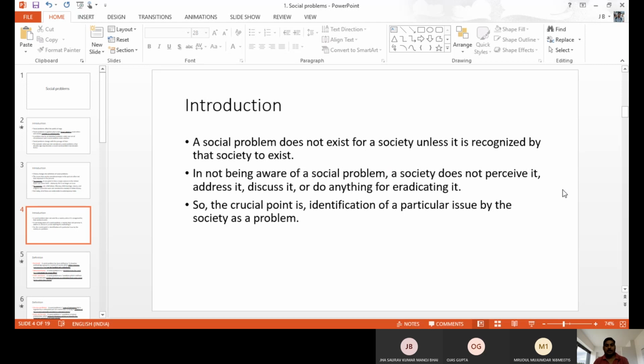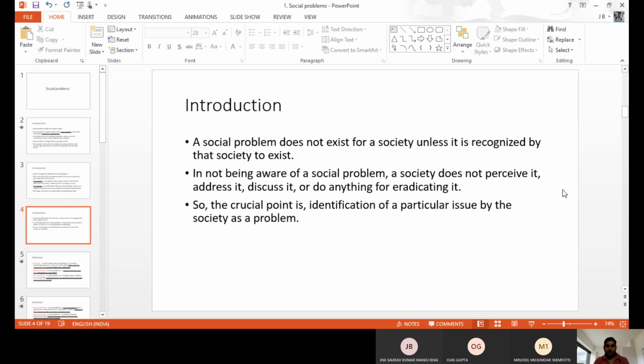Social problems do not exist in society unless they are recognized by the society, recognized by the government. Okay, so when the government accepts, when the government also marks the things and takes some steps against that, then only is it considered a social problem. Unless the government accepts, takes it up or gives importance to the issue, it is not considered a social problem.